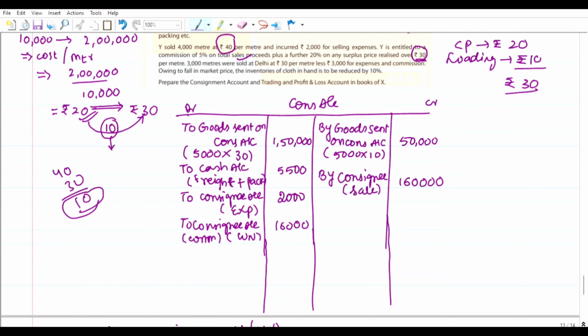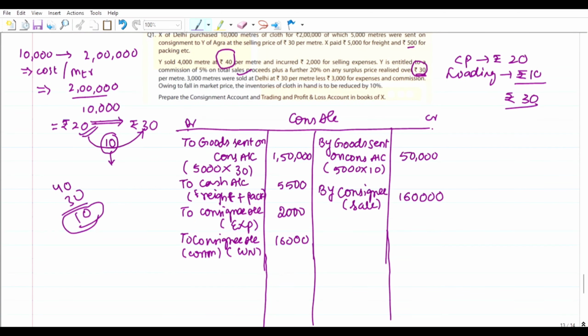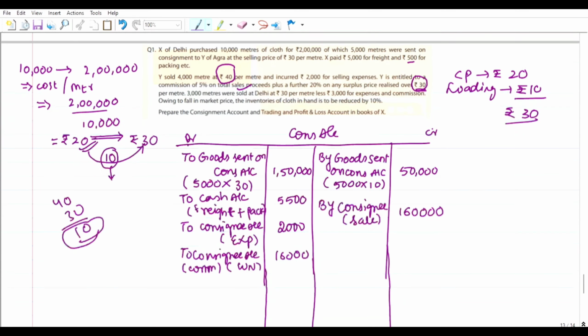This is up to the sale, and the commission is also provided. Then what will be the entry for the unsold stock on consignment? Let us calculate the unsold stock, and let us read the full question. Per meter, and 3,000.